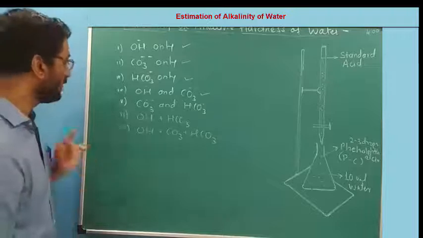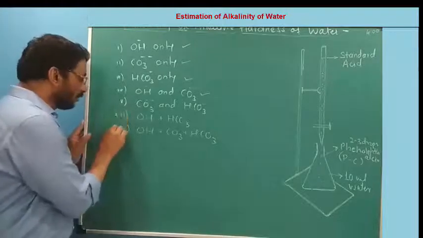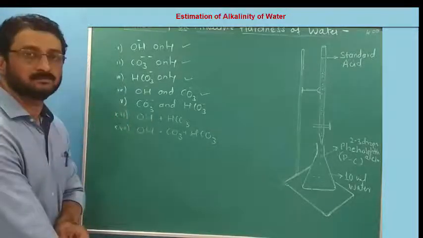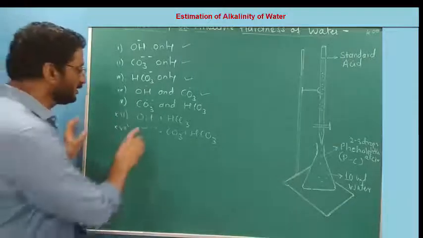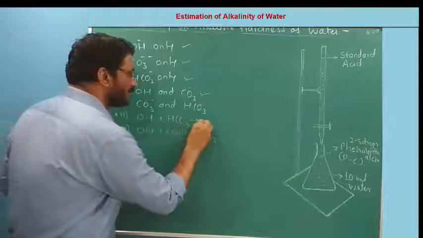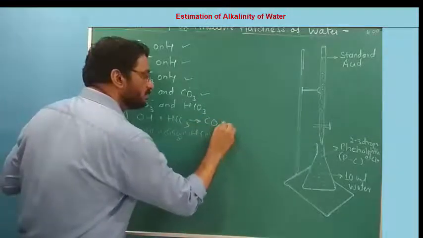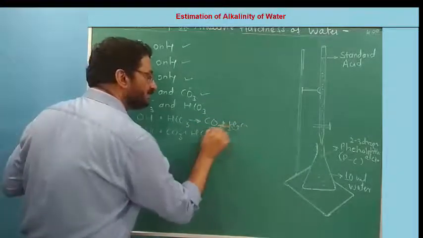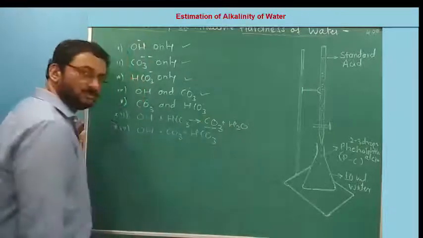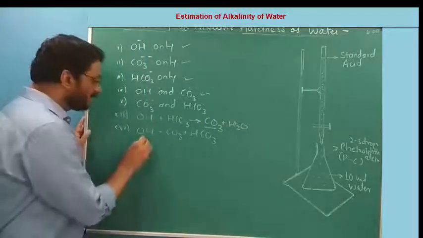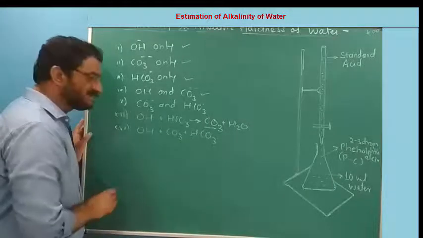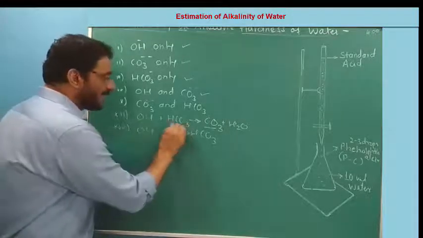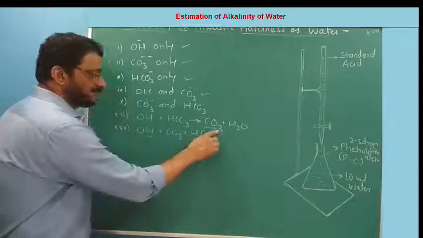Here these two are ruled out, they are not considered. Why? If these two are there, they are going to form CO3 and H2O, meaning they are forming carbonates only. Similarly, if these three are there, they cannot show independent existence. OH and HCO3 will form CO3.